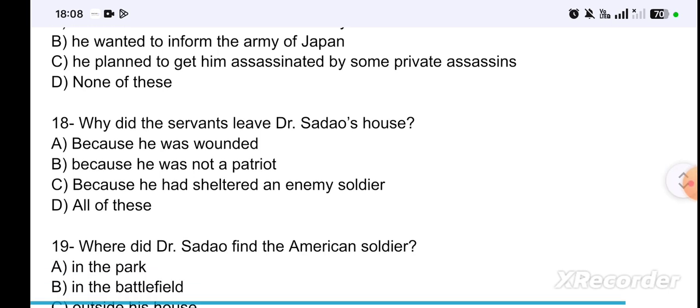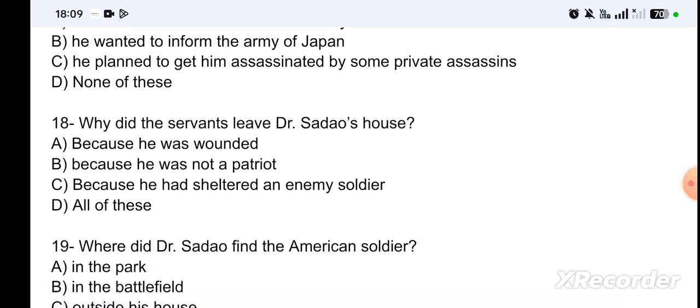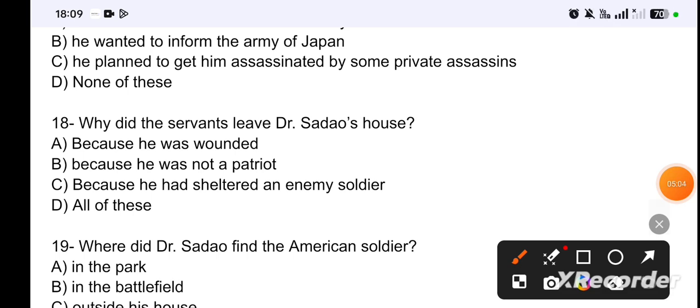Next question is, why did the servant leave Dr. Sadao's house? Because he was wounded, because he was not a patriot, because he had sheltered an enemy soldier, all of these. So the correct answer is option C, because he had sheltered an enemy soldier.